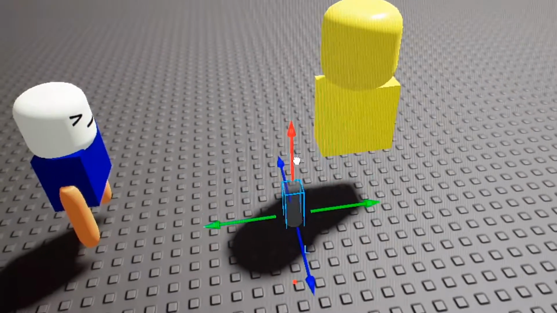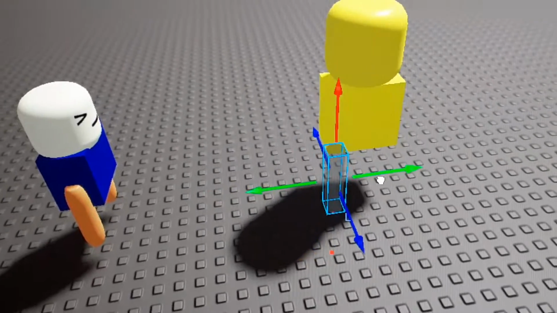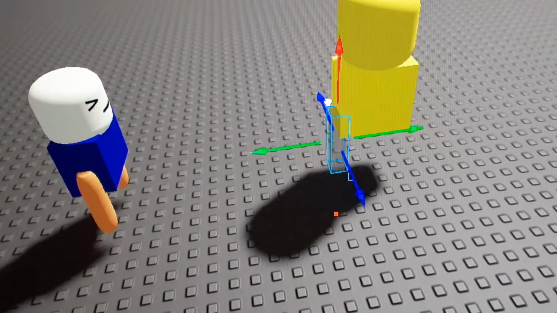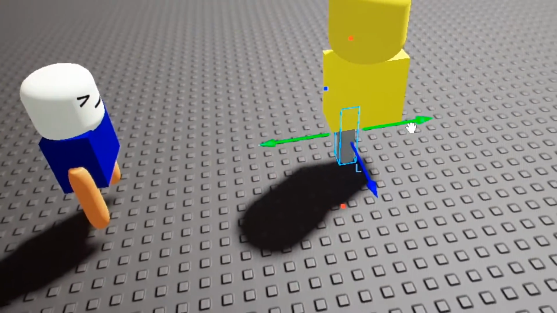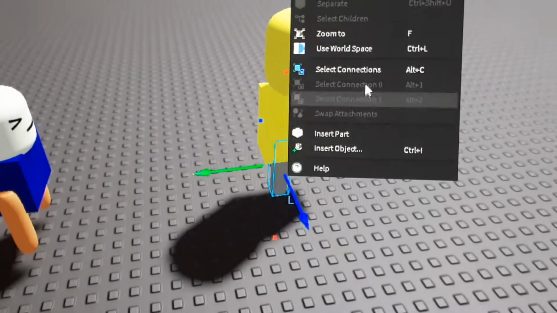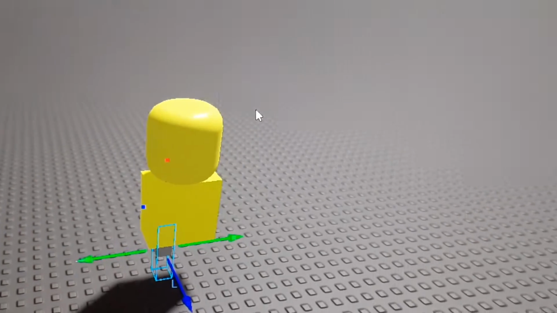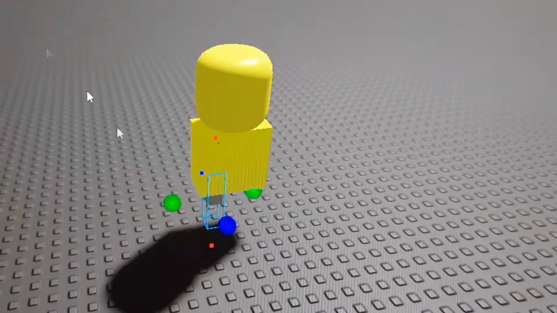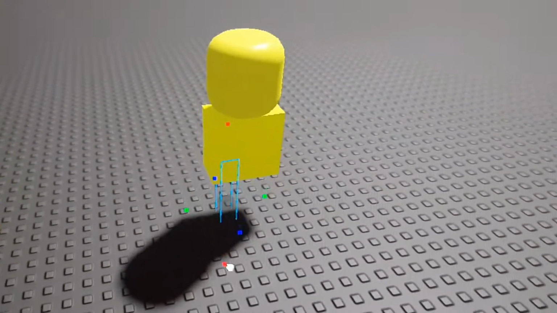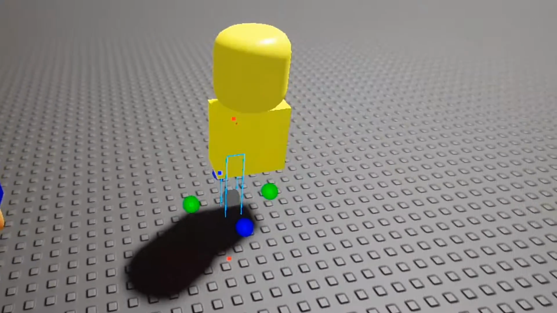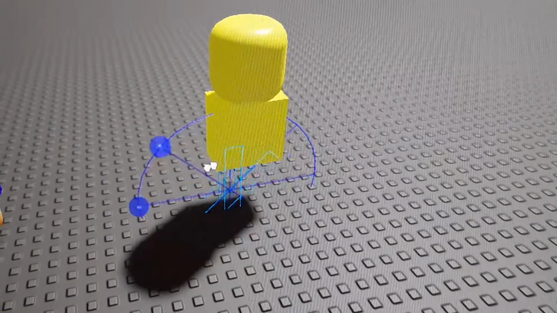And we're gonna move it up onto the base plate, and we're just gonna move it back, and you can right click on it and insert an object, and we could just insert another special mesh.